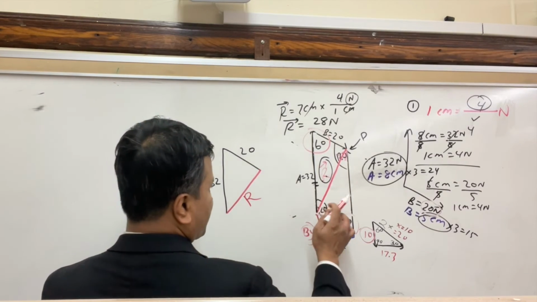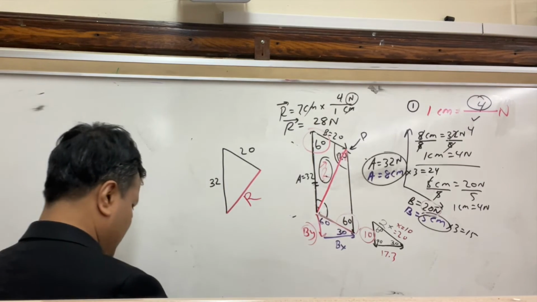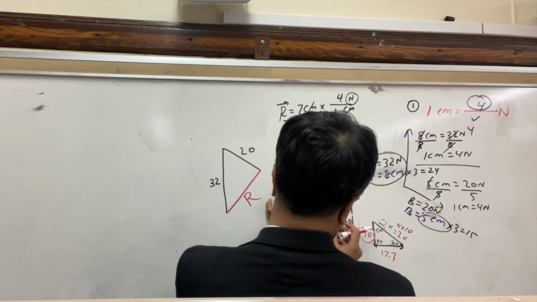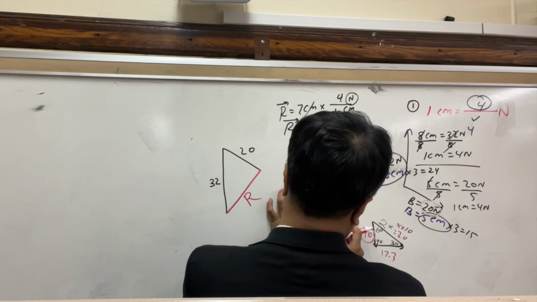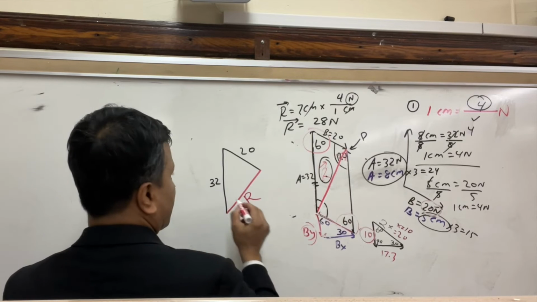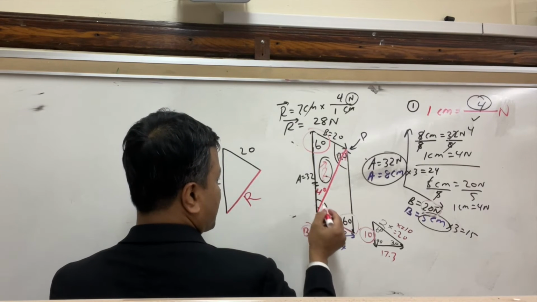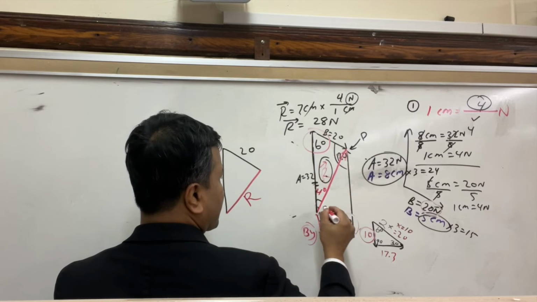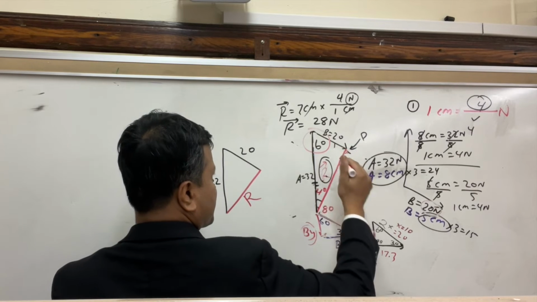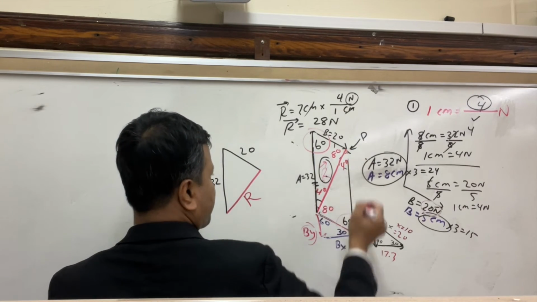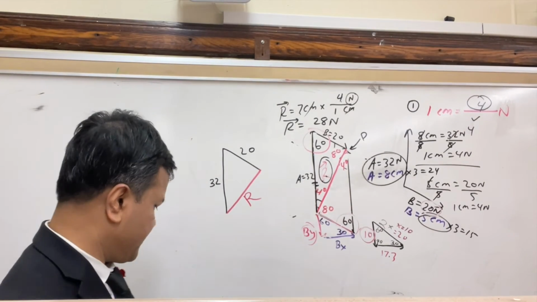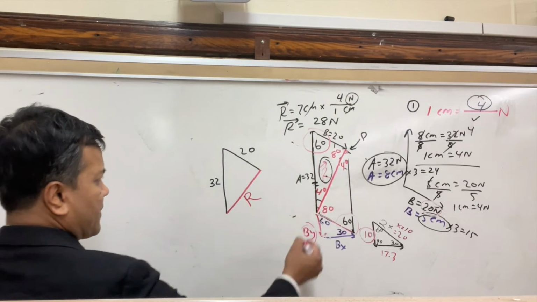What else do we know? We know this angle. I'm going to use the protractor. I'm going to place it like this, and it's going to tell us this is 40. So if this is 40, this must be 80. That means this is 80 and this is 40. Interior opposite angles are congruent. So 40, 40.